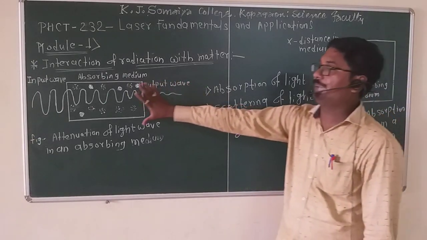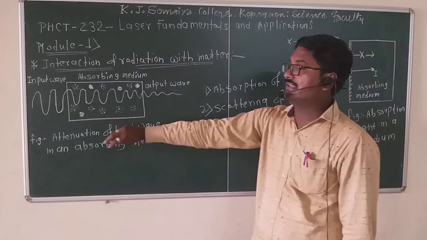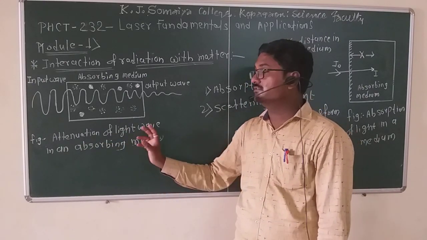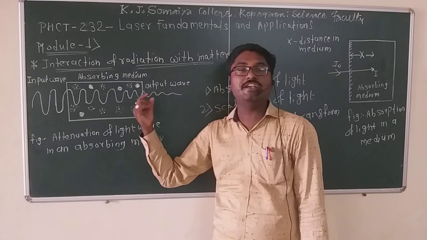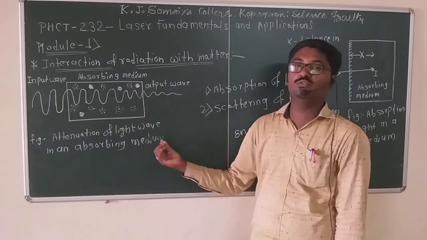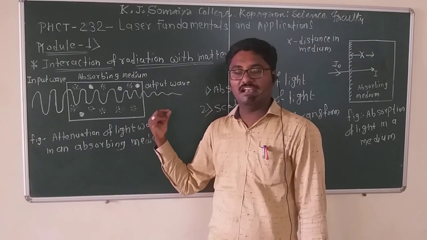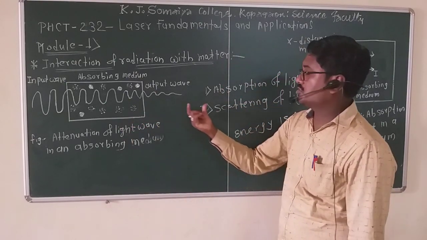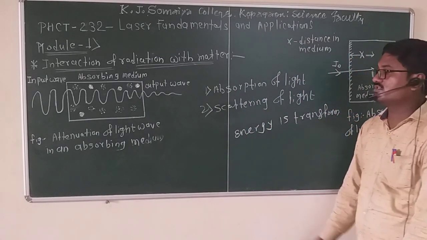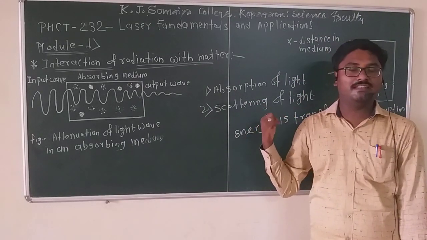In the first diagram, the attenuation of a light wave in an absorbing medium, this is the reduction of intensity of light with respect to the distance, that is, with increasing length, through absorption and scattering of light.